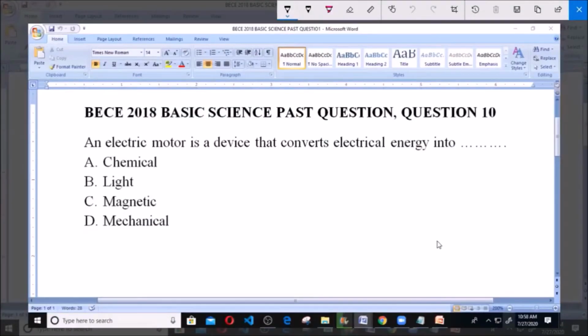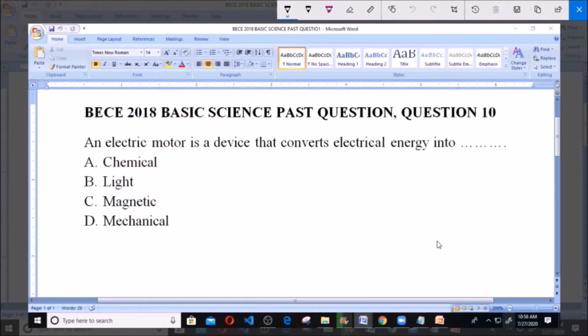Good day, welcome to BECE 2018 Basic Science Past Question, Question 10. An electric motor is a device that converts electrical energy into dash. A. Chemical energy, B. Light energy, C. Magnetic, and D. Mechanical energy.